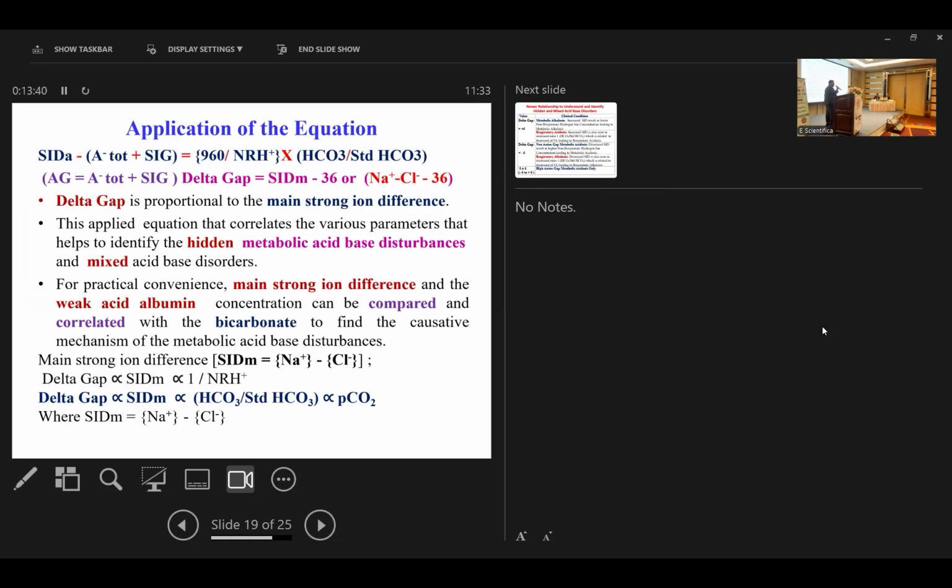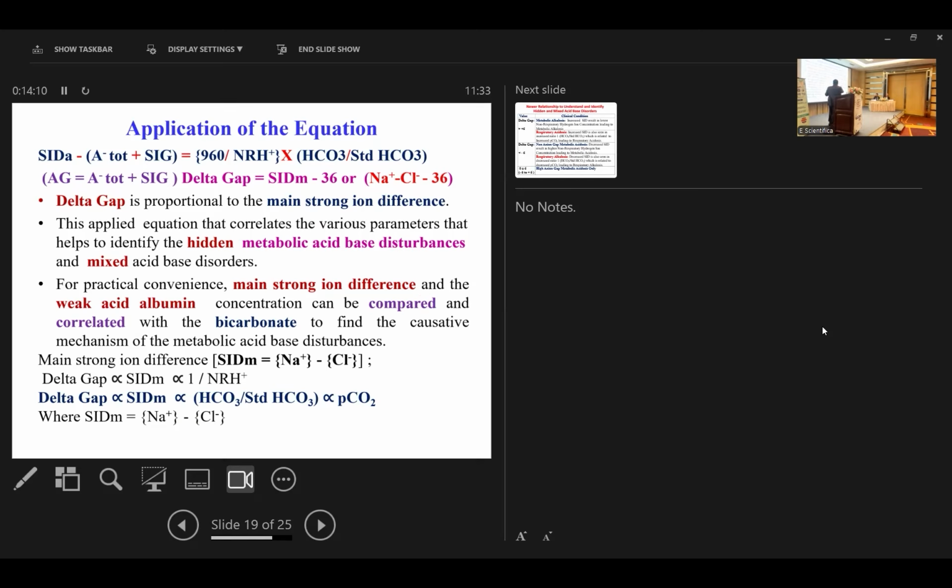And one more equation I have derived. According to Stewart's acid-base balance theory, bicarbonate is just a marker and does not identify the causative mechanism of the metabolic acid-base disturbances. He proposed the strong ion difference and ATOT, the concentration of dissociated weak acids, mainly albumin and phosphate. These two are mainly responsible for the metabolic acid-base disturbances. And then I have combined everything and derived this relationship.